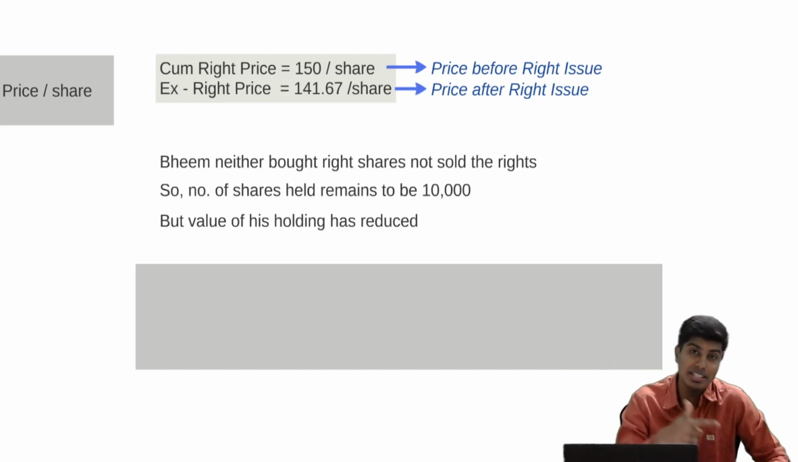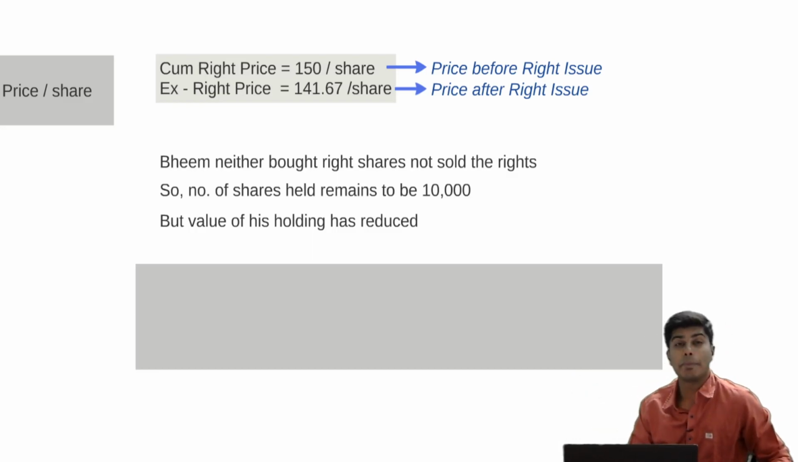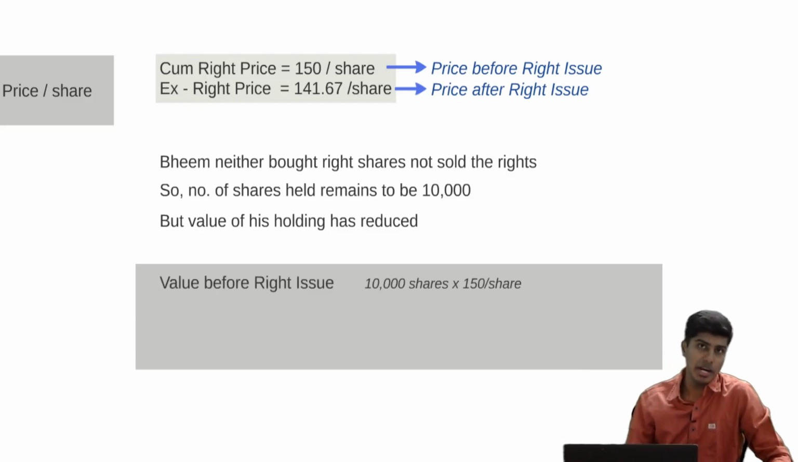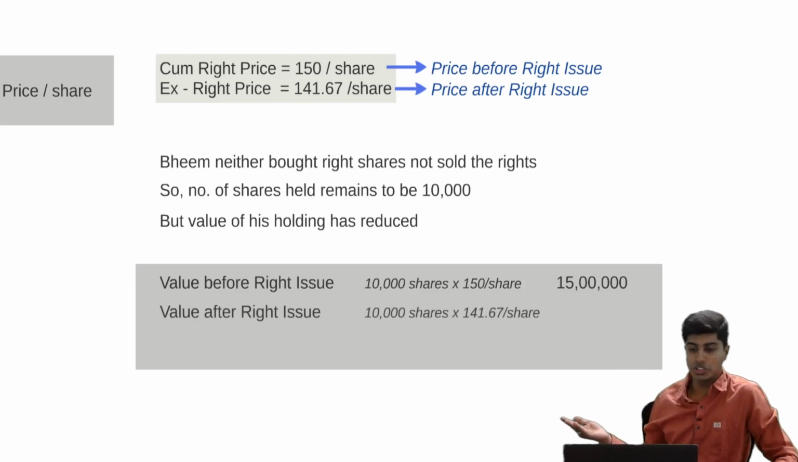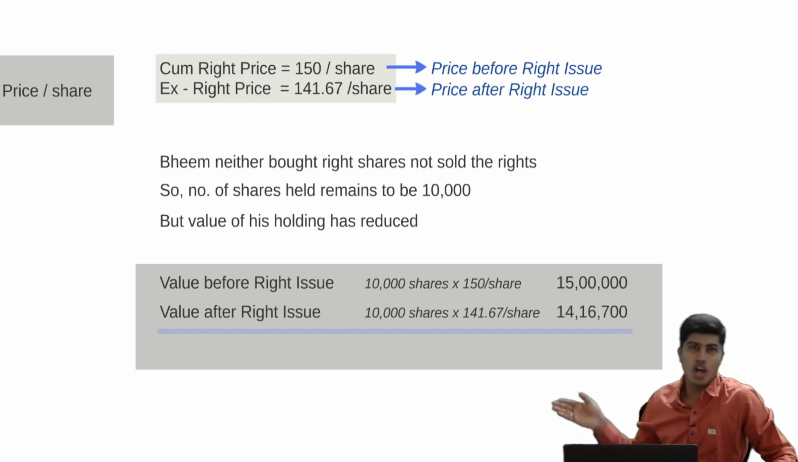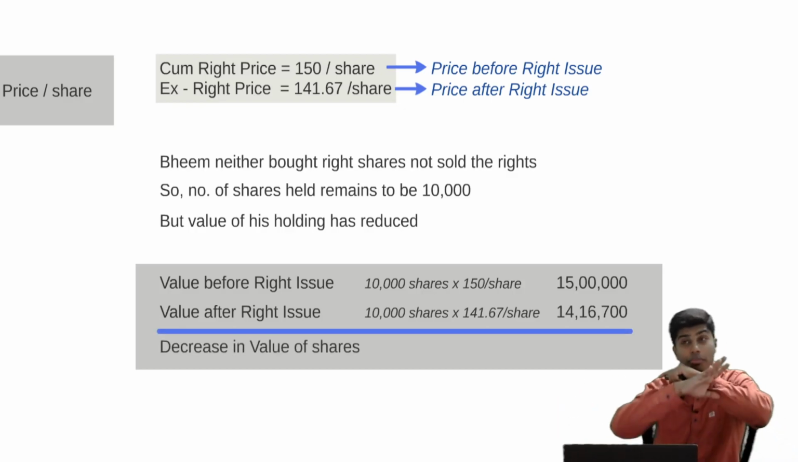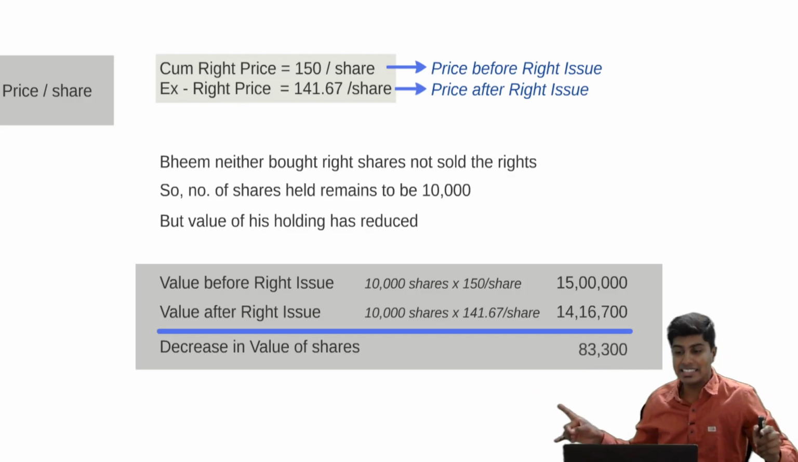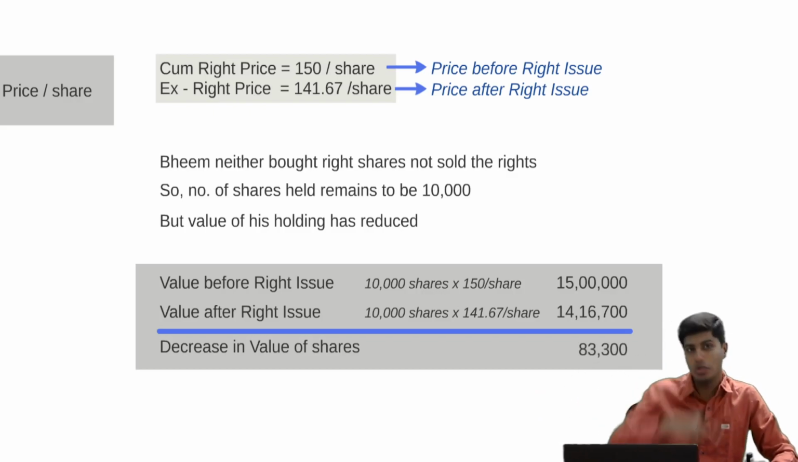Because he neither bought the shares nor sold the rights, the price per share is reduced with regard to Beam by 8.33 per share. So it was 15 lakh rupees before right issue. After right issue, it has become 14 lakh 16,700. So the loss that has happened to Beam for him doing nothing is 83,300. This is the money that you would have got if you would have sold the rights.